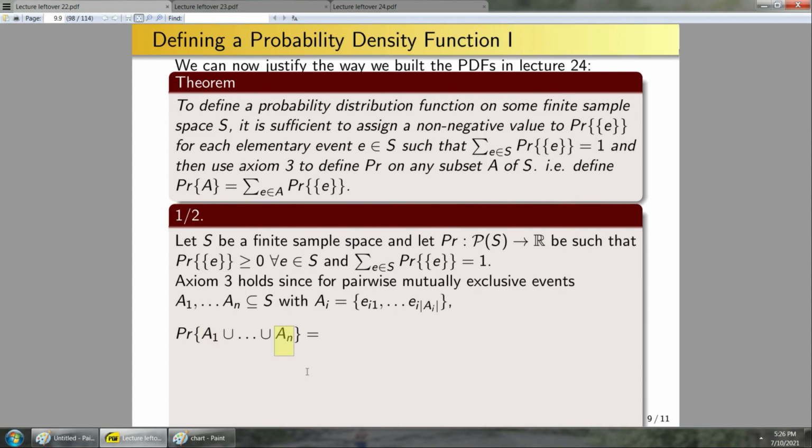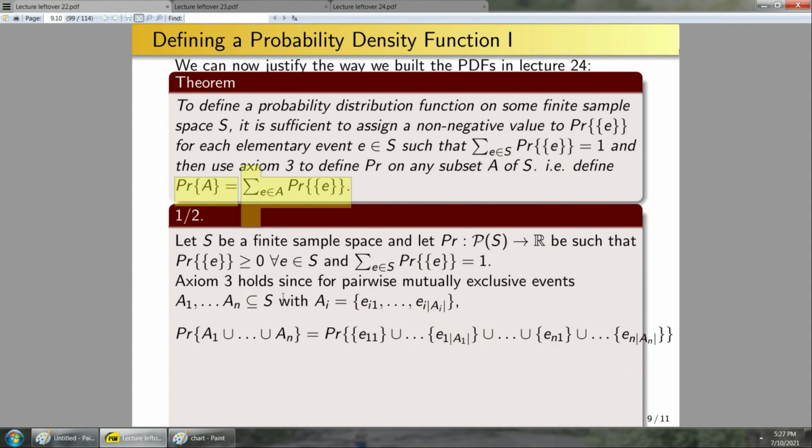Each Ai itself is a union of these sets containing exactly one of the elementary events in Ai. So A1 would simply be this union here. An Ai somewhere in the middle would be a separate union of a similar form, and AN would simply be this union here. Where, notice for AN, I use E sub n, cardinality of AN, as the final element. And here, I use E sub 1, cardinality of A1, for the size.